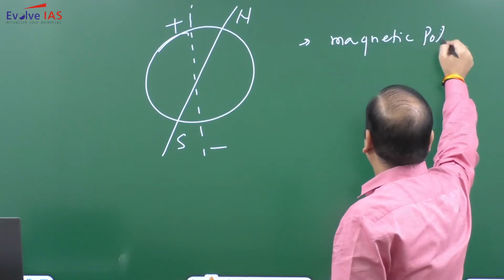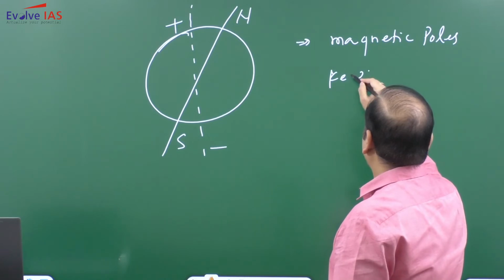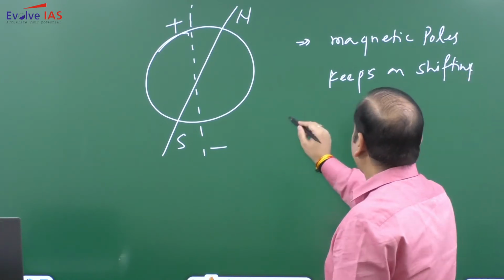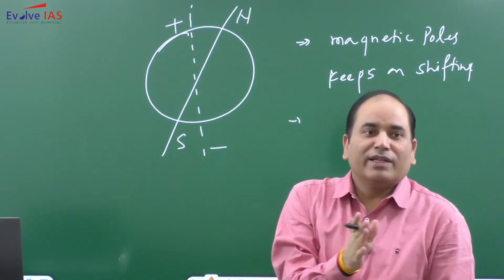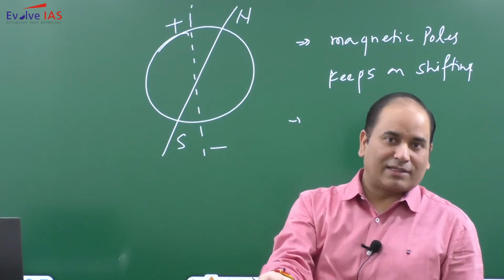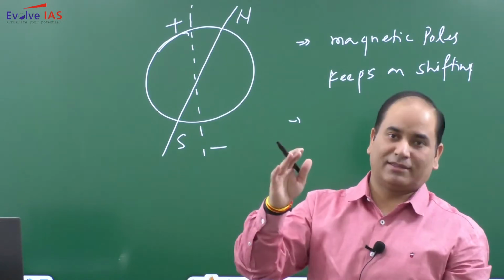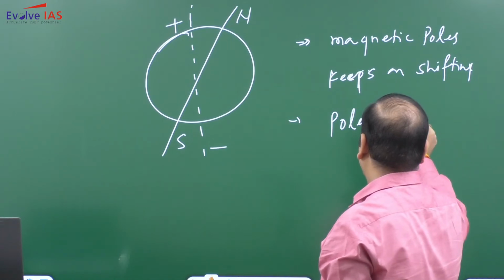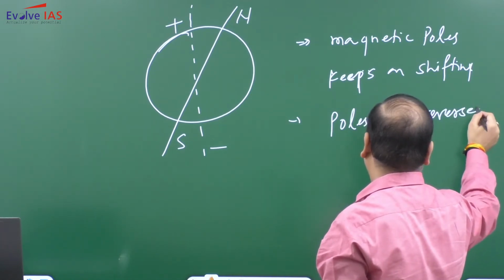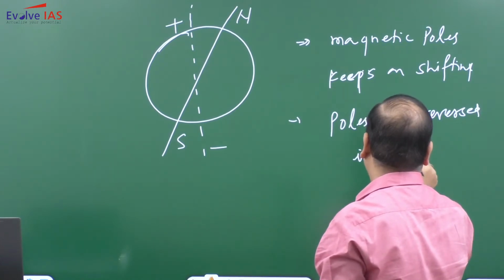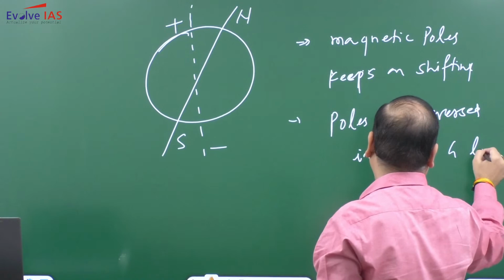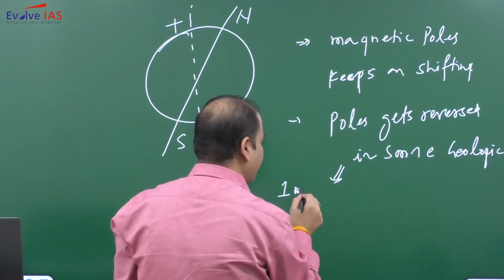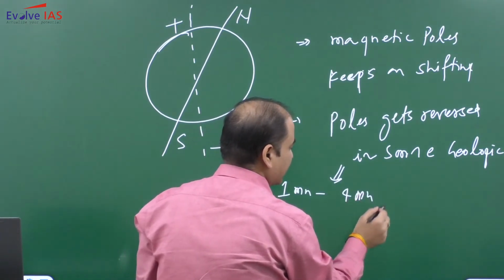So the first characteristic of magnetism: magnetic poles keep on shifting. The second characteristic, they don't only shift. In some geological time, these magnetic poles get reversed. And this time could range from 1 million to 4 million years.